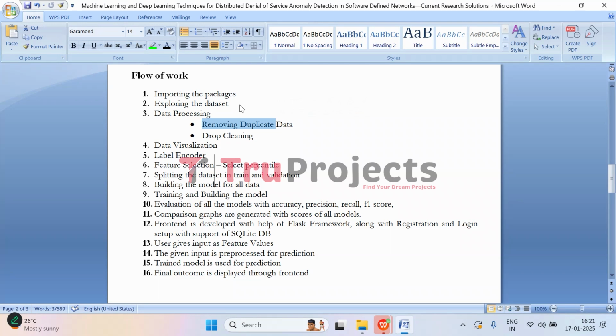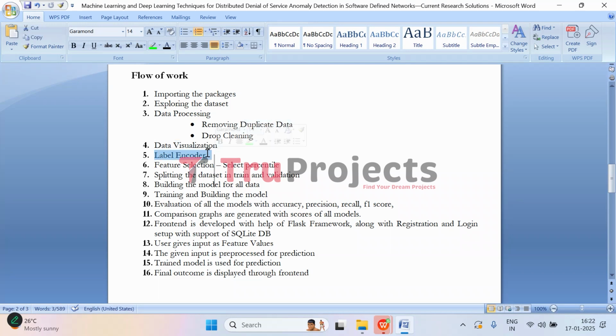Then comes data pre-processing. Here we go through the data to remove any duplicates that could affect the model performance. Then we have drop cleaning. This step involves removing any irrelevant or unnecessary columns from the dataset that won't add value to the model. Coming to the data visualization, at this point, we visualize the data using graphs and charts to better understand the relationship between features and identify any patterns or trends that might help us later in the modeling process.